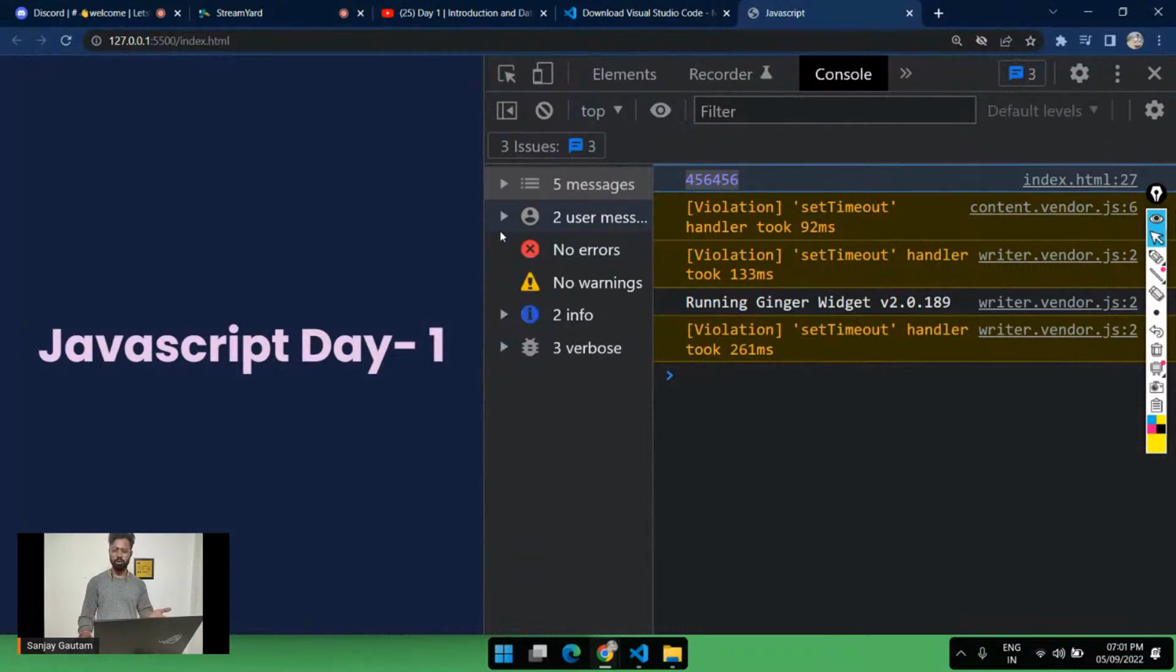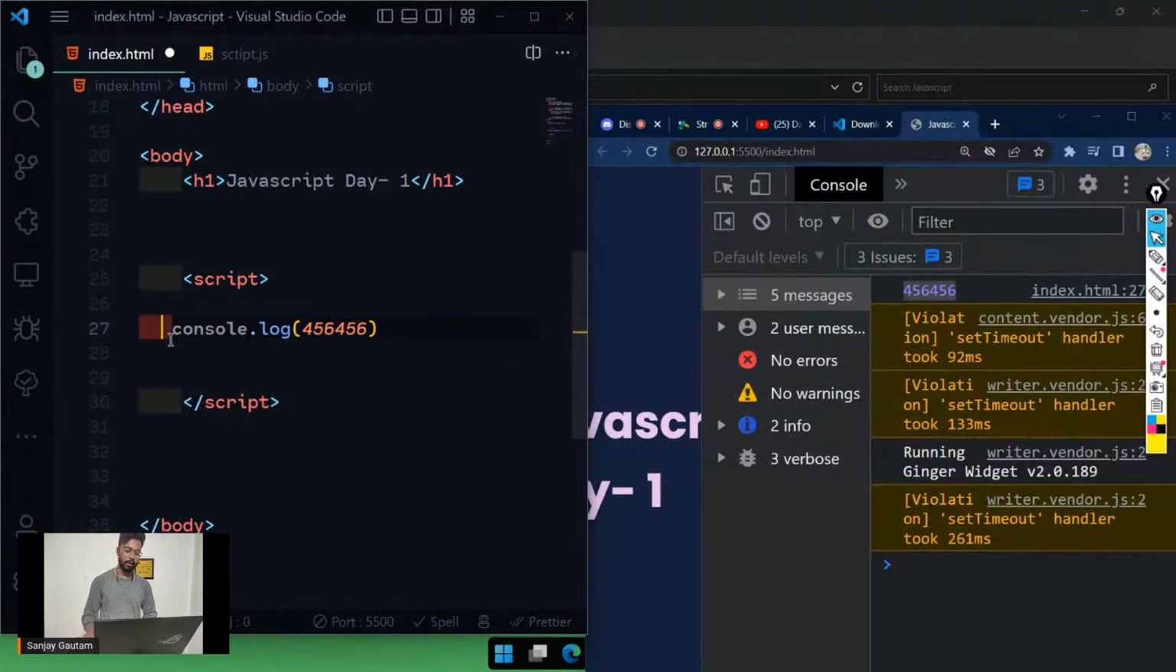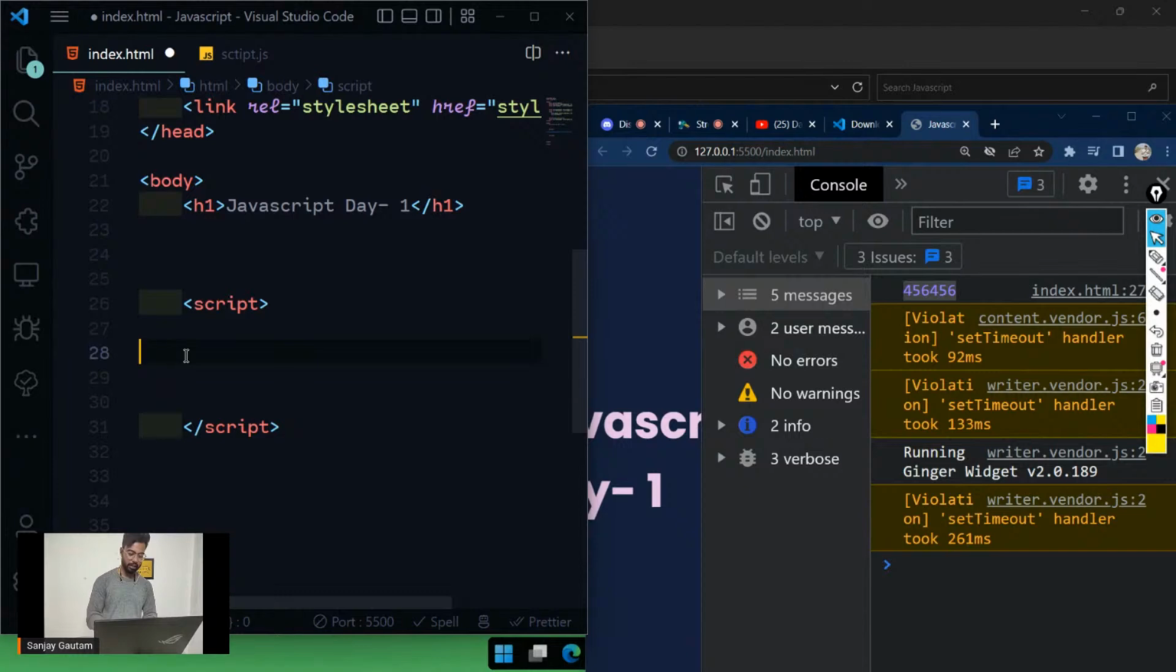Okay, so how to use the console panel? Just give it a right click, go to the inspect part, and open this console here. Whatever you write inside this console.log is going to be printed here. It's similar to print in Python, printf in C, and System.out.println in Java. So similar. Okay, that's great. So we have completed this part.